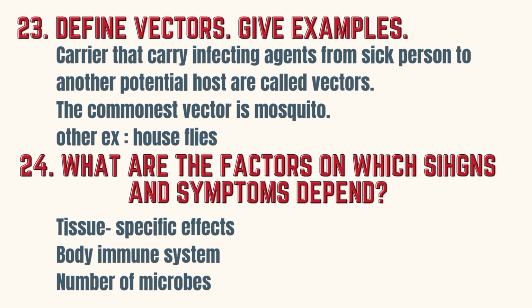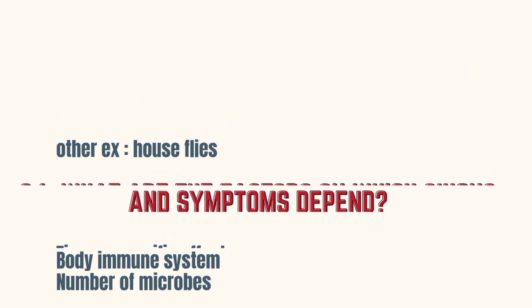Define vectors. Write examples. Carriers that carry infecting agents from a sick person to another potential host are called vectors. The commonest vector is the mosquito and other examples are houseflies. What are the factors on which signs and symptoms depend? These are tissue-specific organs, body immune system, and number of microbes.